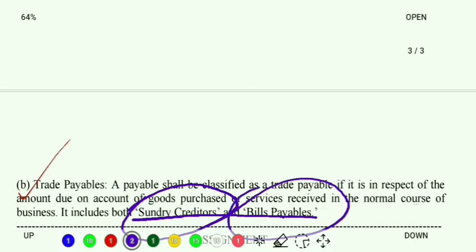Now there is a new term which is called trade payables. Trade payables is nothing but a combination of sundry creditors and bills payable. Let us further elaborate. It means that if the amount becomes due in the normal course of business, that means within the operating cycle of the business, then such amount will be called trade payables.